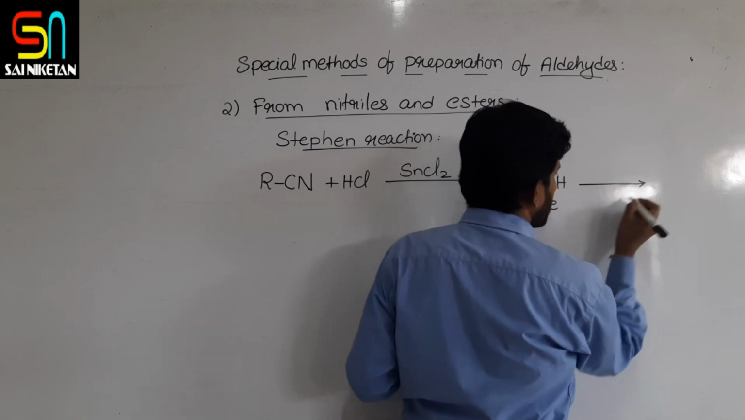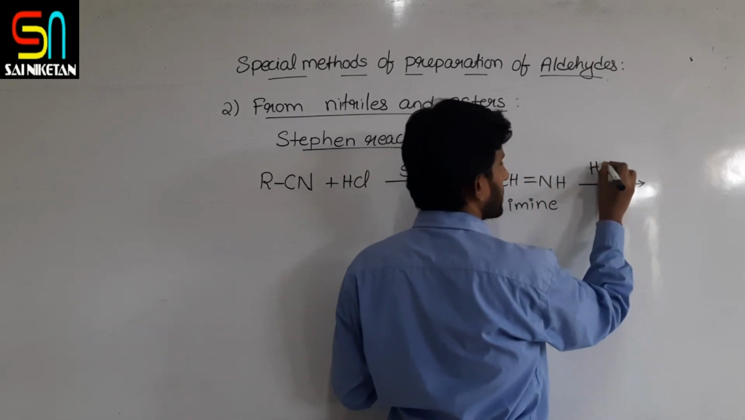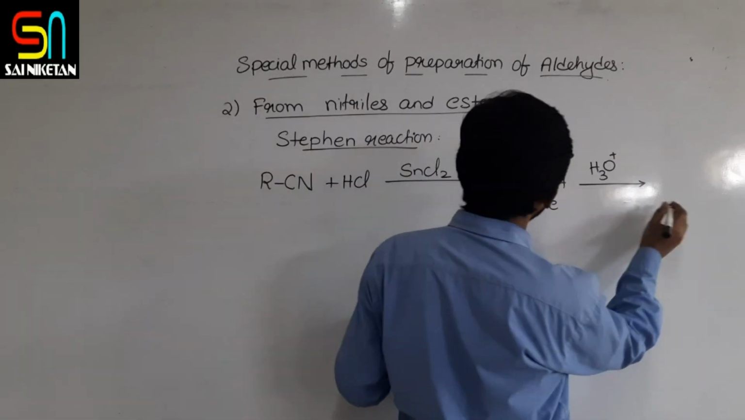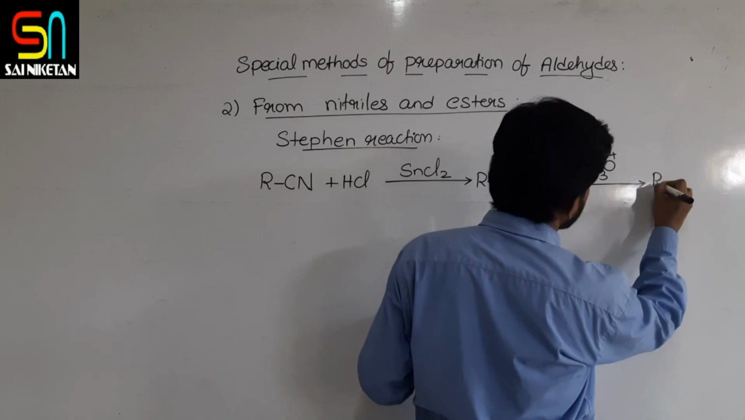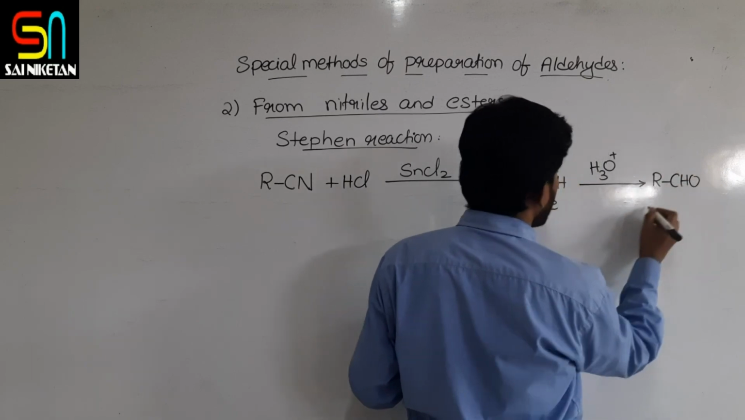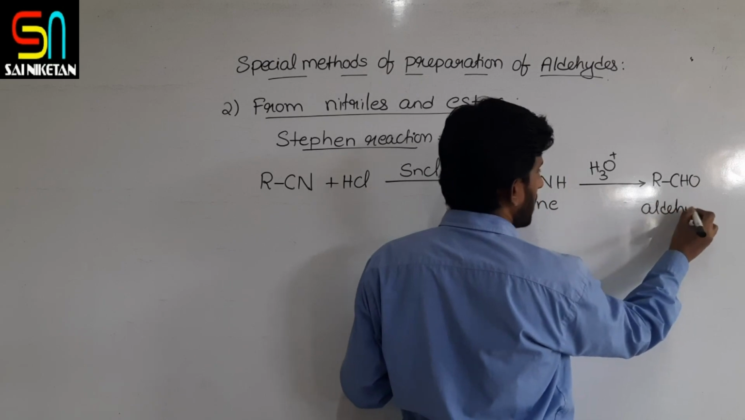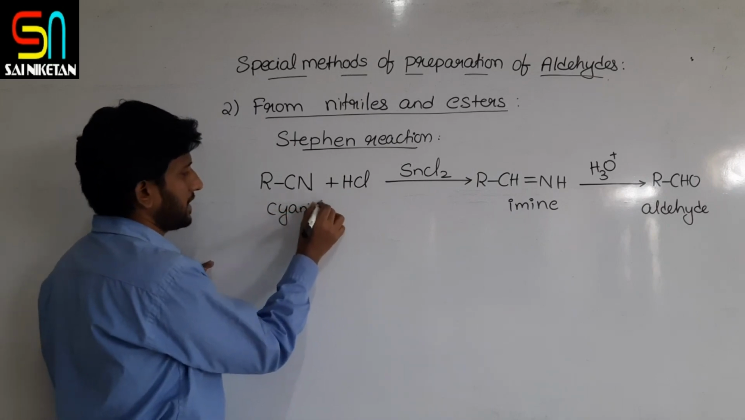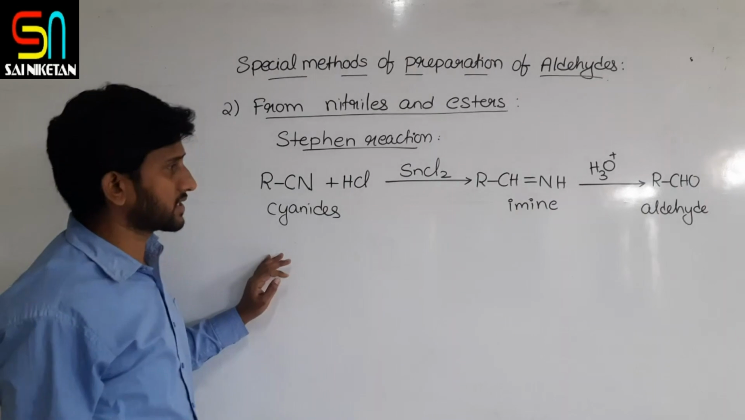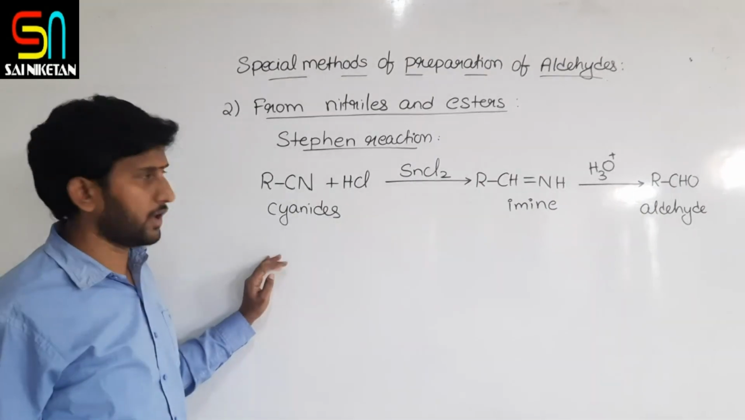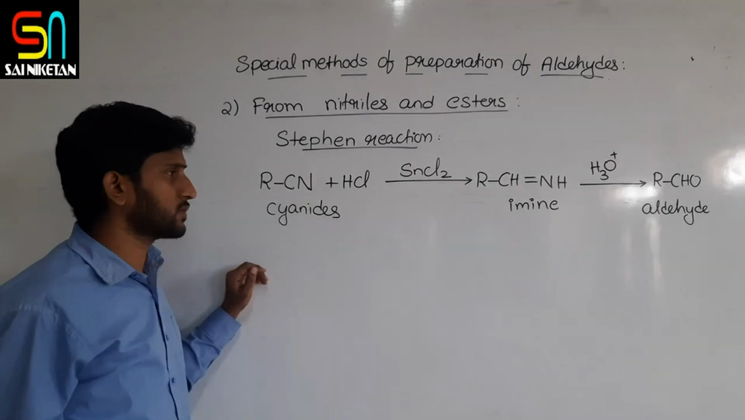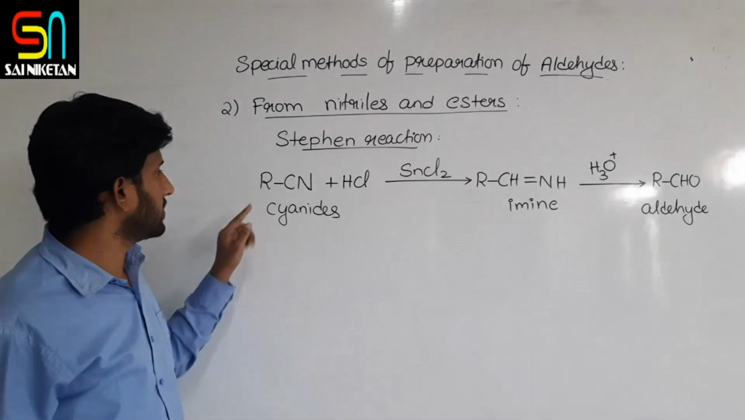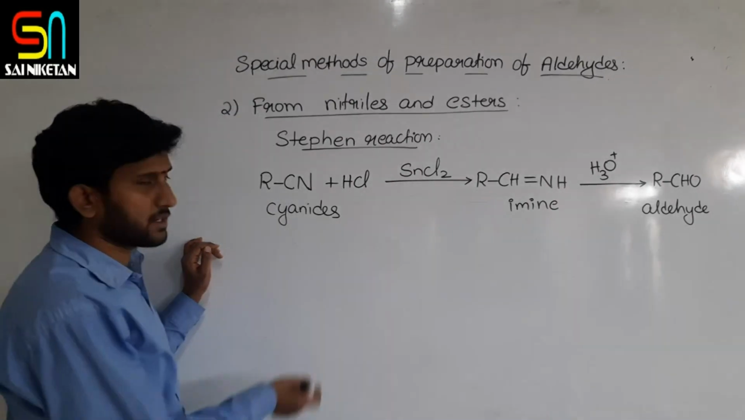This imine is followed by acid hydrolysis. So acid hydrolysis of this imine produces an aldehyde. That is, cyanides or nitriles on Stephen reduction followed by hydrolysis produce what? Aldehydes. This is one method of synthesis of aldehydes from cyanides. Let us take one example.